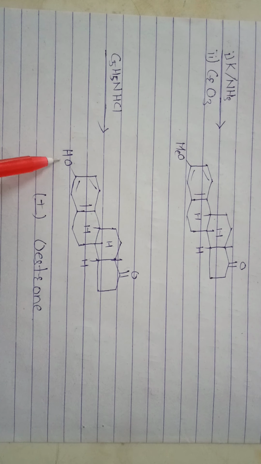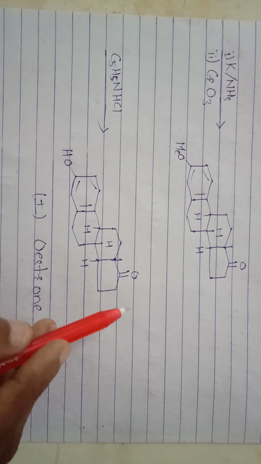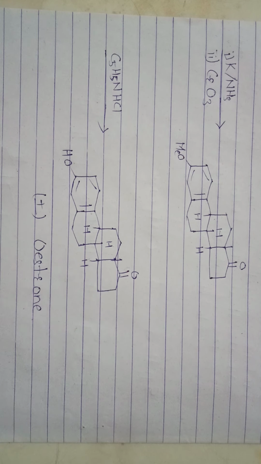Oestrone contains one methyl group, a phenanthrene nucleus and one ketonic group. This is the compound oestrone.